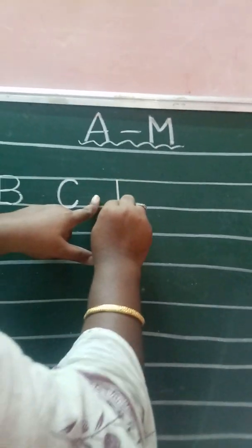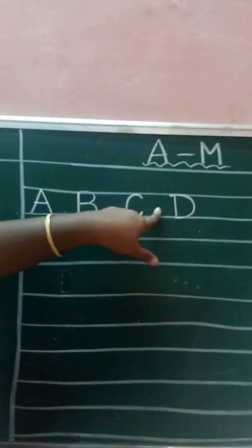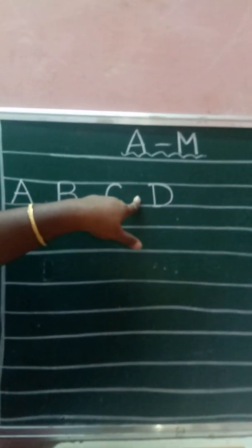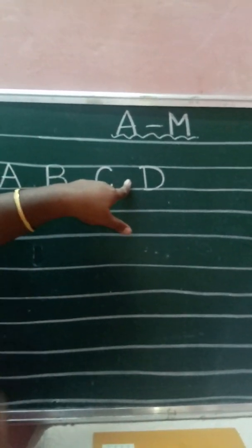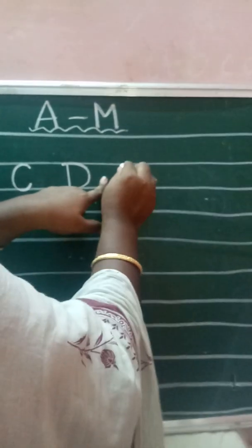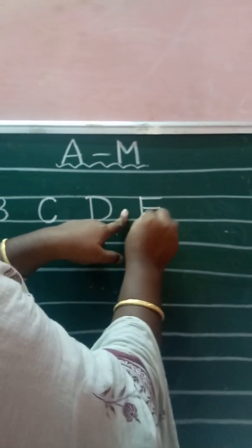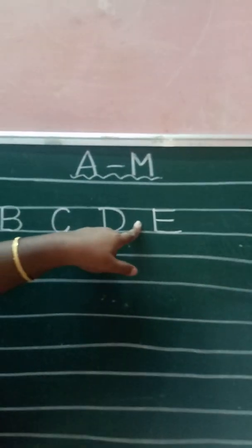Next. Keep the forefinger and write. Yes, standing line, inverted C. What letter came? D. D say dinosaur. Okay, next. Keep the forefinger and write standing line, 3 sleeping line. What letter came?